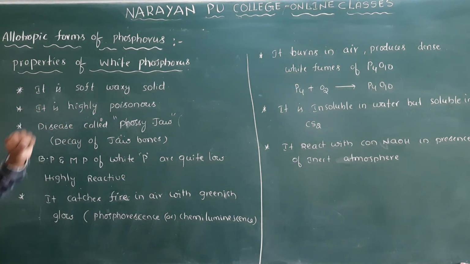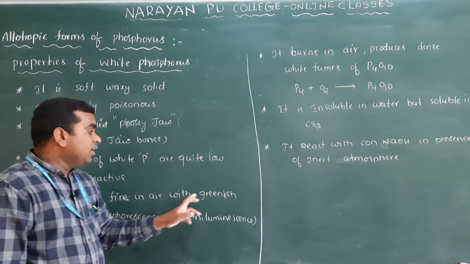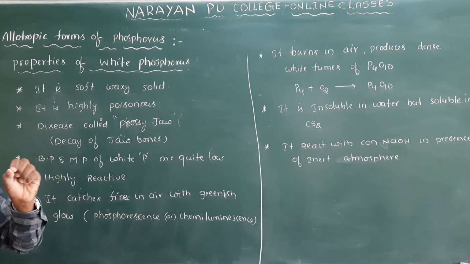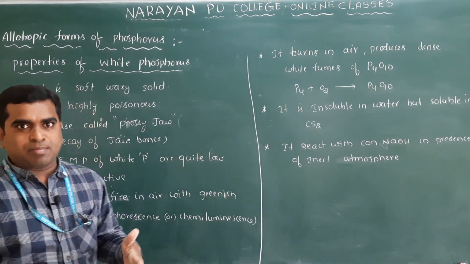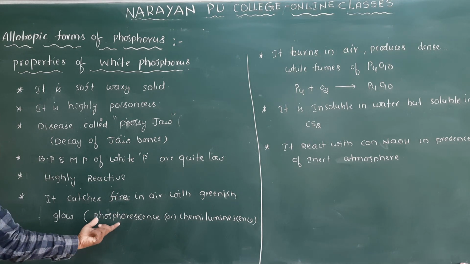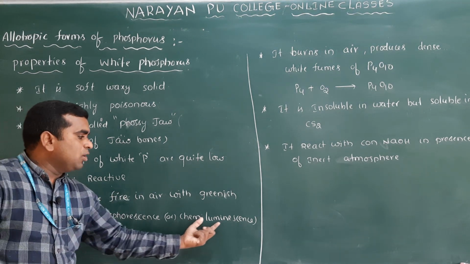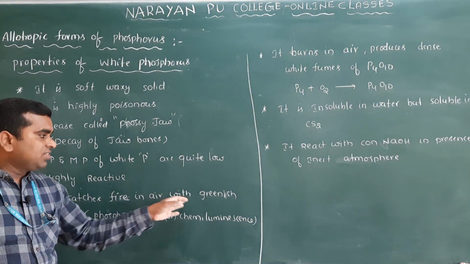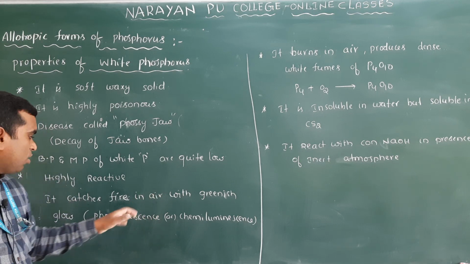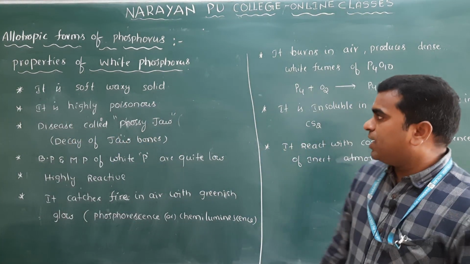Due to this high reactivity, it catches fire in air with a greenish glow, which can be seen in the dark, not in the light. That process is called phosphorescence or chemiluminescence.